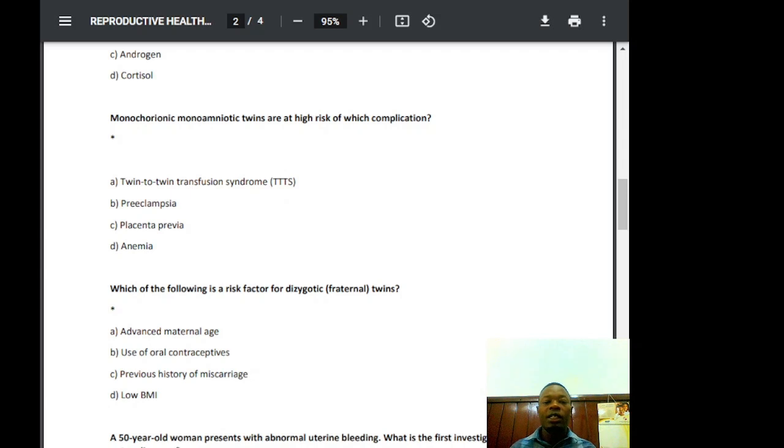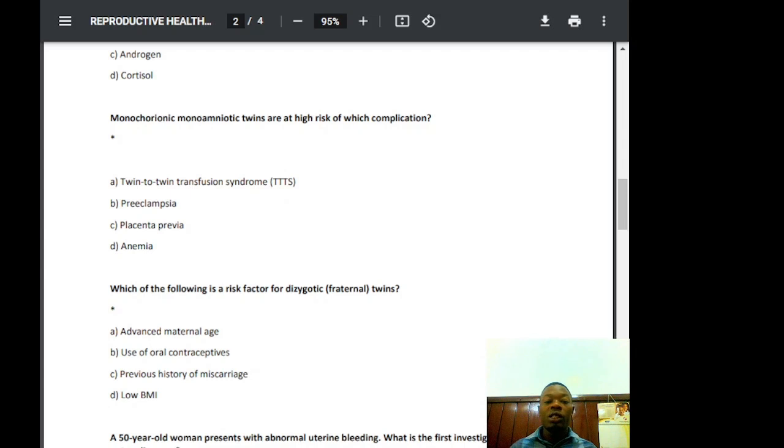It was actually direct. Twin pregnancy can be classified based on the chorionicity or amnionicity, and I had already discussed that when we were discussing dizygotic and monozygotic twins. Chorionicity is the number of placentas, and amnionicity is the number of amniotic sacs. Mono and di, they are separate. So we talk about monochorionic, monoamniotic, that is MCMA. Twins develop when a single fertilized egg splits between days 8 to 12 of fertilization, leading to one shared placenta and one shared amniotic sac.